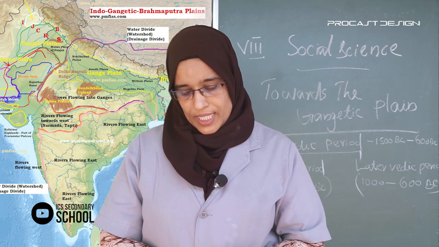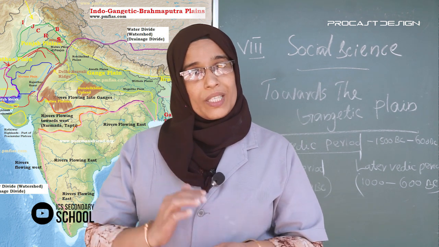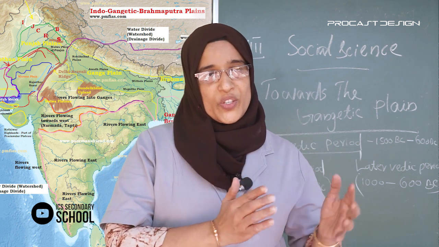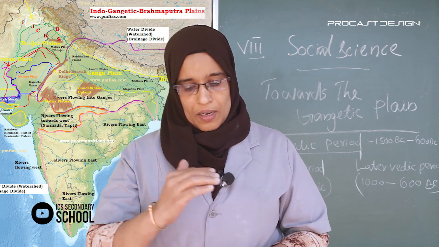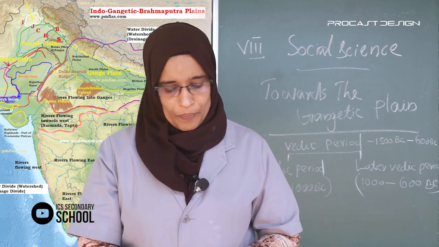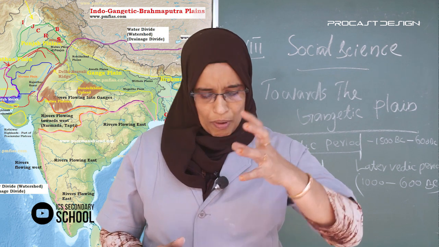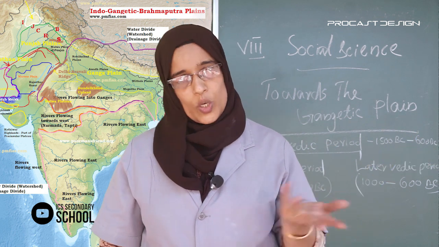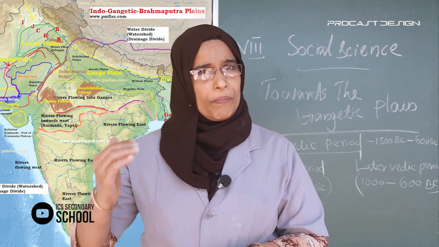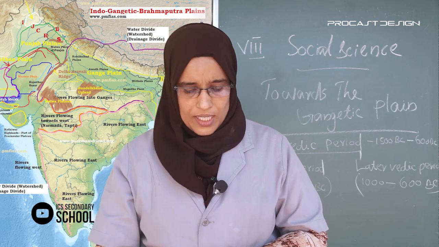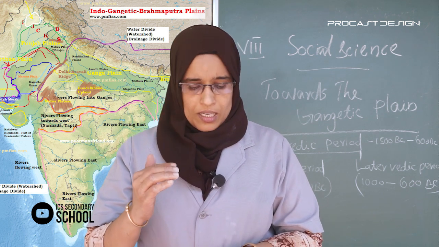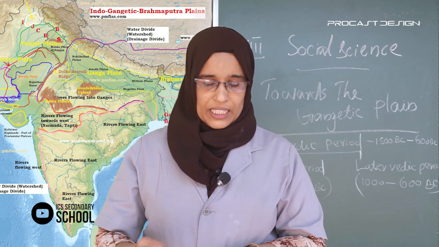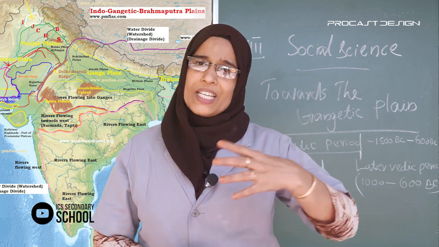Okay, today we discuss the new chapter, Towards the Gangetic Plains. Saptasindhu region and Gangetic valley or plains. In the Saptasindhu region, the main points are the Rigveda and pastoral life. Then Gangetic valleys or plains: three Vedas, Yajurveda, Samaveda and Atharvaveda, the later Vedic period.